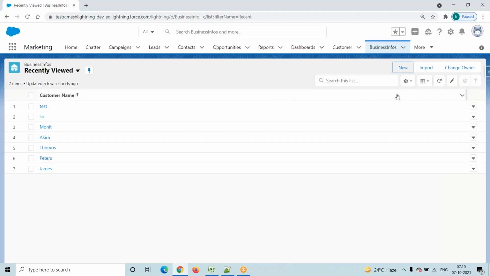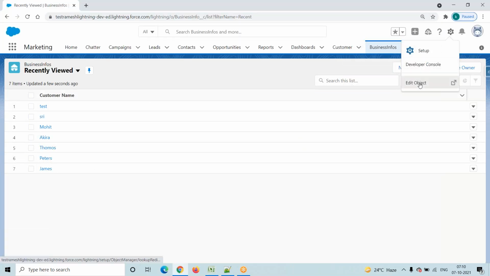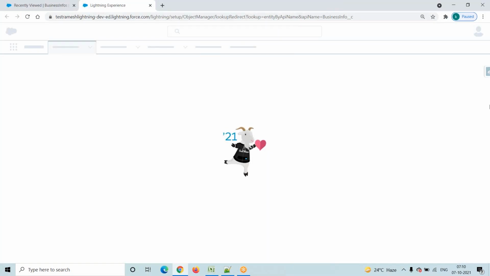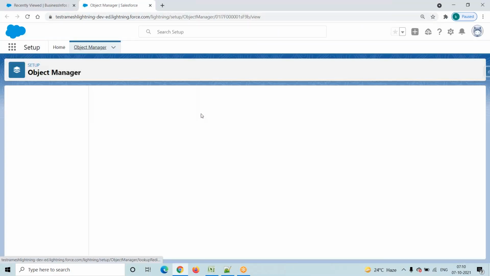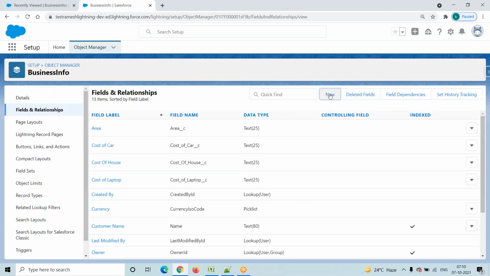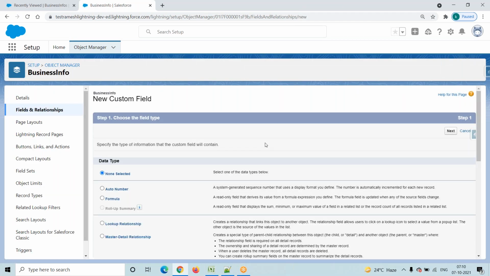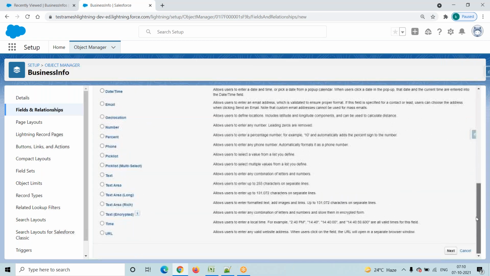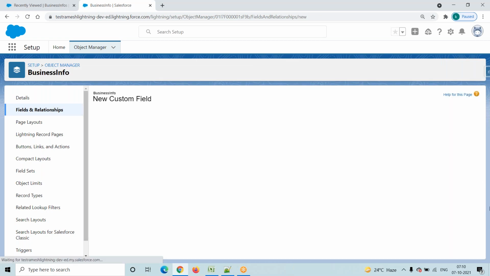Go to here. I am on this space. Go to Edit object, and go to the fields and relationships section, and click on this new button. I am trying to create one pick list field. See here, pick list. Click on the next button.